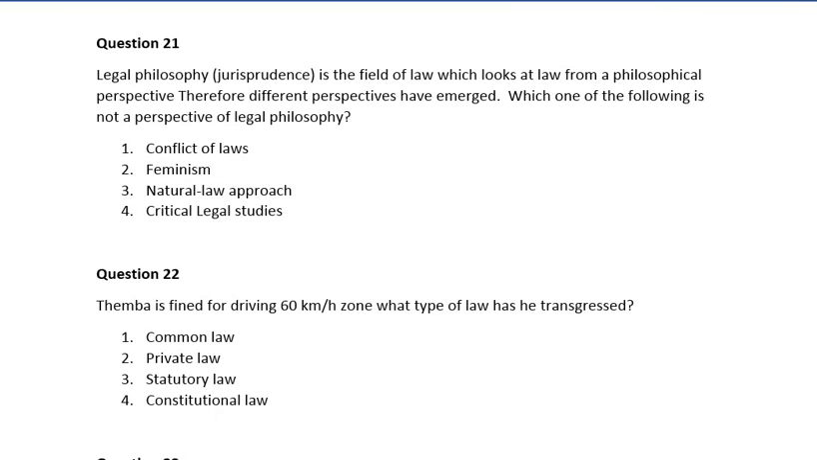Question 21. Legal philosophy, or jurisprudence, is the field of law which looks at law from a philosophical perspective. Therefore, different perspectives have emerged. Which one of the following is not a perspective of legal philosophy? Number 1. Conflict of laws. Number 2. Feminism. Number 3. Natural law approach. Number 4. Critical legal studies. So guys, here the correct answer is number 1, which is conflict of laws.